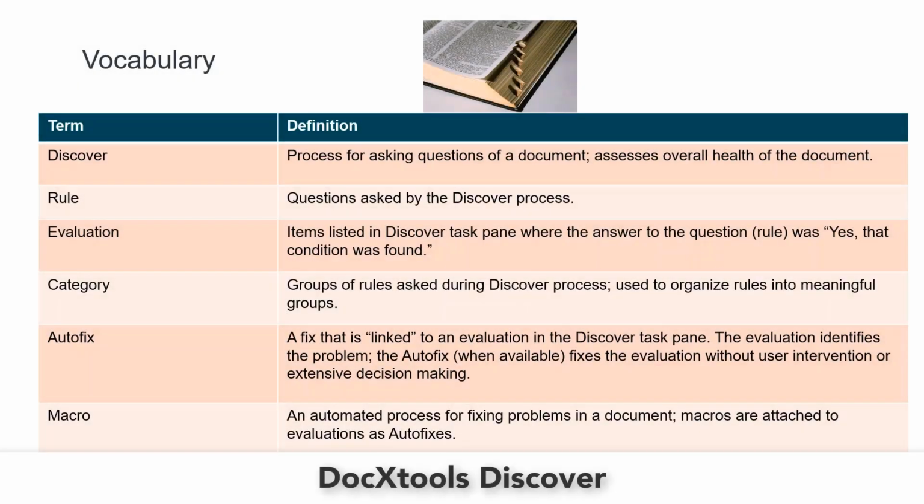When I say discover, I'm talking about that discover pane or the discover process where we're asking questions of the document and assessing the health. The rules are what we are asking by way of the discover process, so essentially the questions that the discoverer is asking of this particular document. The evaluation is a section of the discover task pane that shows you what we found in the document. And then everything is categorized, and that one's pretty straightforward.